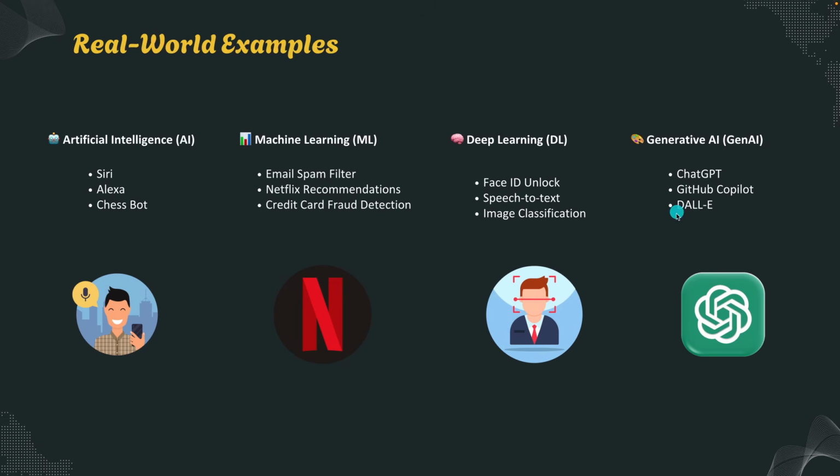Now that we know how these four terms are connected, let's see how they are used in the real world. First, we have artificial intelligence, right? So AI shows up almost everywhere, from voice assistants like Siri and Alexa to navigation apps that plan the best route in traffic to game bots that make human-like decisions in chess or FIFA and all that. AI is about reasoning and decision making, making machines think intelligently.